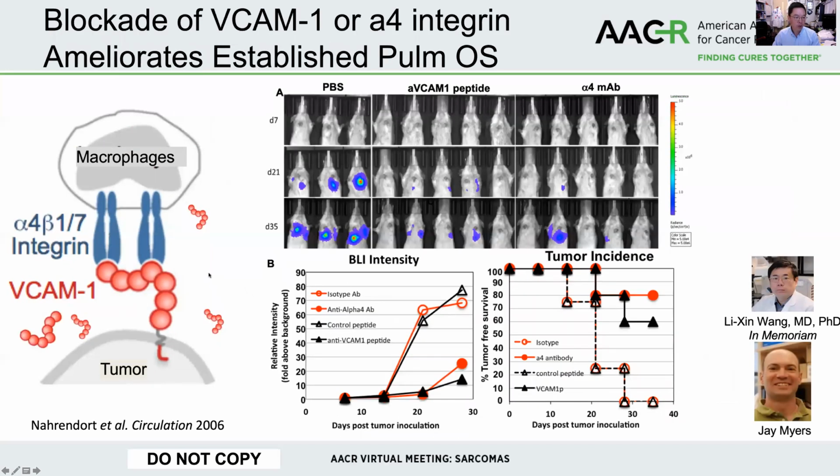We then asked whether, in the presence of macrophages, whose function is also important in anti-infectious activity, an antibody that blocks this interface between alpha-4 beta-1 and VCAM, as well as a mimicking peptide that interacts at the surface between alpha-4 and VCAM1, can lead to the same outcome. And indeed, we found that in the presence of metastatic osteosarcoma, we can use an anti-alpha-4 antibody or this anti-VCAM peptide, leading to 60 to 80% of mice disease-free.